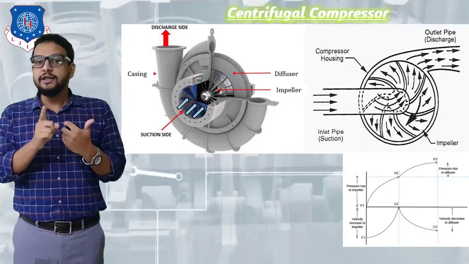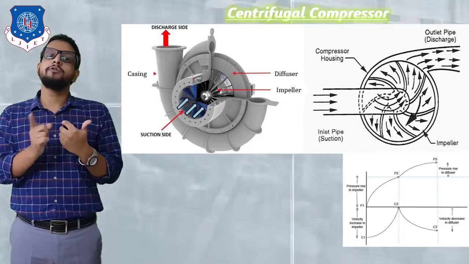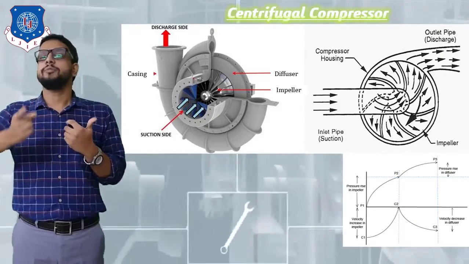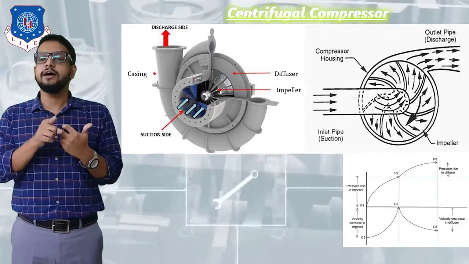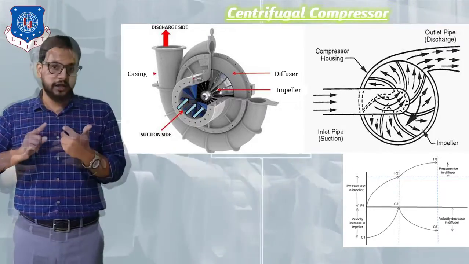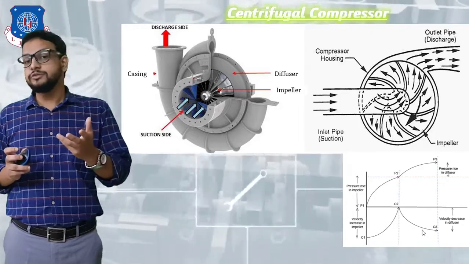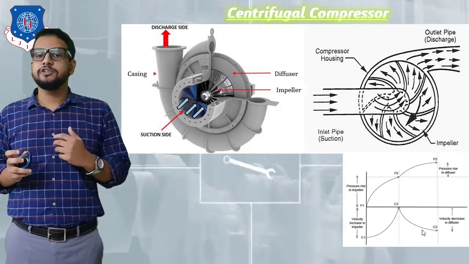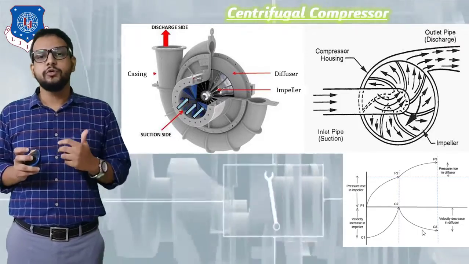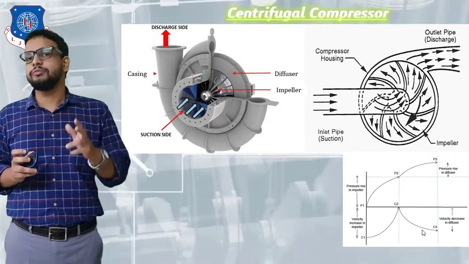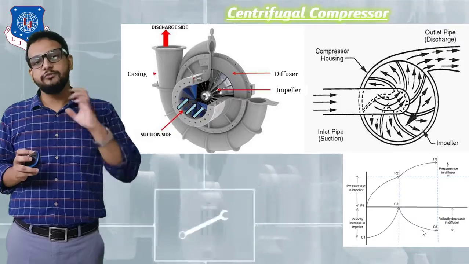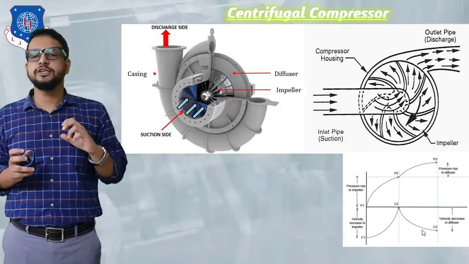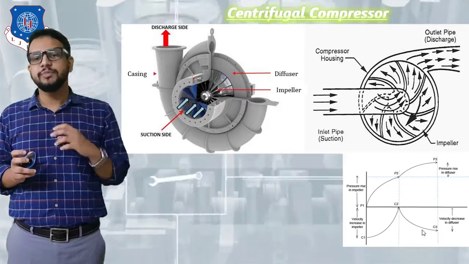Now when area increases, its velocity is going to reduce according to the continuity principle, that is Q is equal to A into V, where A is the area and V is the velocity of air. Now if velocity reduces, then it's an obvious case that pressure is going to increase. So this works on both principles, that is Bernoulli's equation as well as the continuity equation. And finally we can get highly pressurized air through the discharge side.